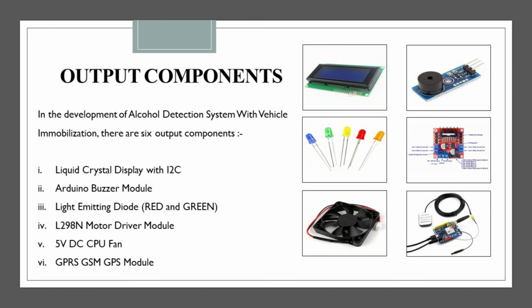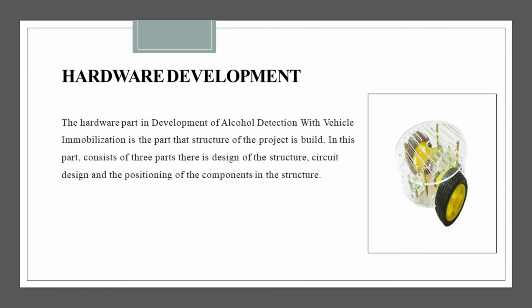The motor driver function is to control the movement of the robot. Fifth, 5-volt DC CPU fan. The CPU fan is to circulate air in the cabin to remove the alcohol from the air. Sixth, GPRS GSM GPS module. The module is to send a message to the authorized person to alert that the driver is in a drunk condition. This module will send the message and the location of the driver.